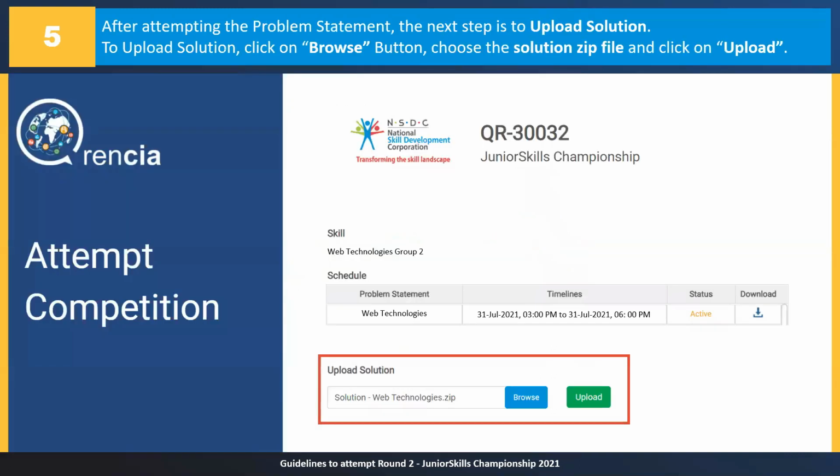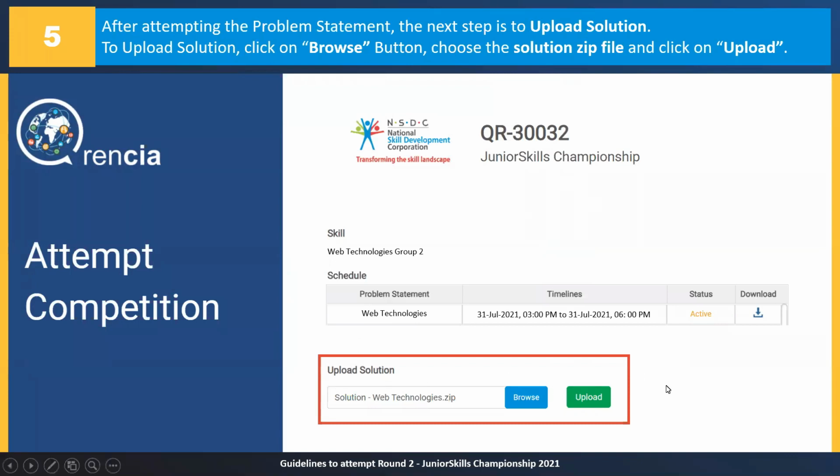Now, let's assume that you have downloaded the problem statement, you have read the PDF, you have attempted all the tasks, and you are ready to submit your work. You are ready to submit your solution. Now, in order to submit your solution, you will come back to this screen, which will be open in your browser window.